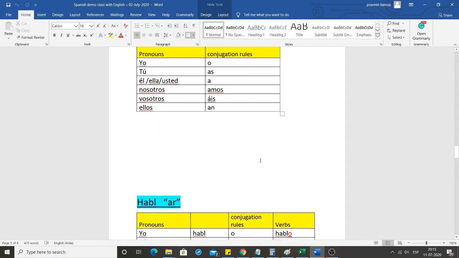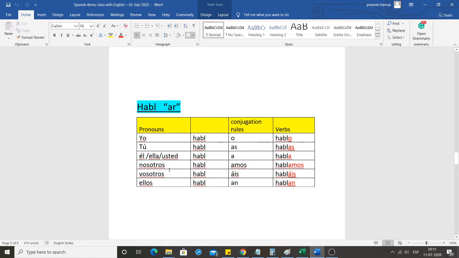For yo, from hablar, H-A-B-L, we remove the ending AR and keep this O, and finally it became hablo.